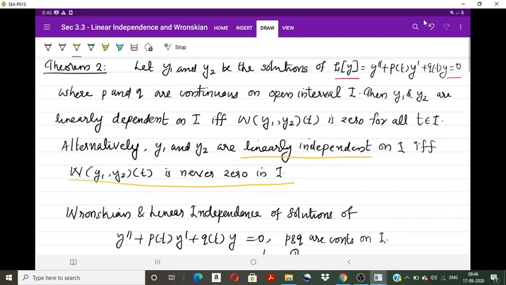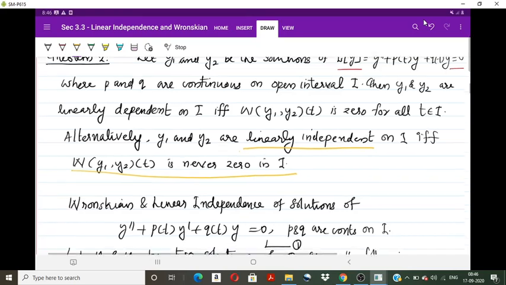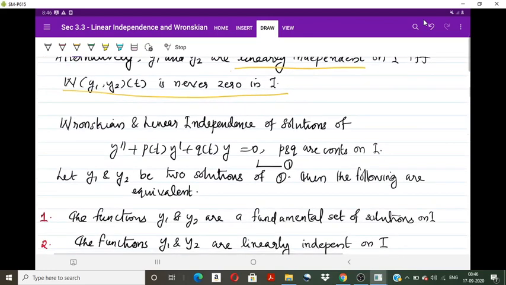There will not be any point at which the Wronskian is 0 throughout the interval where the differential equation is defined.